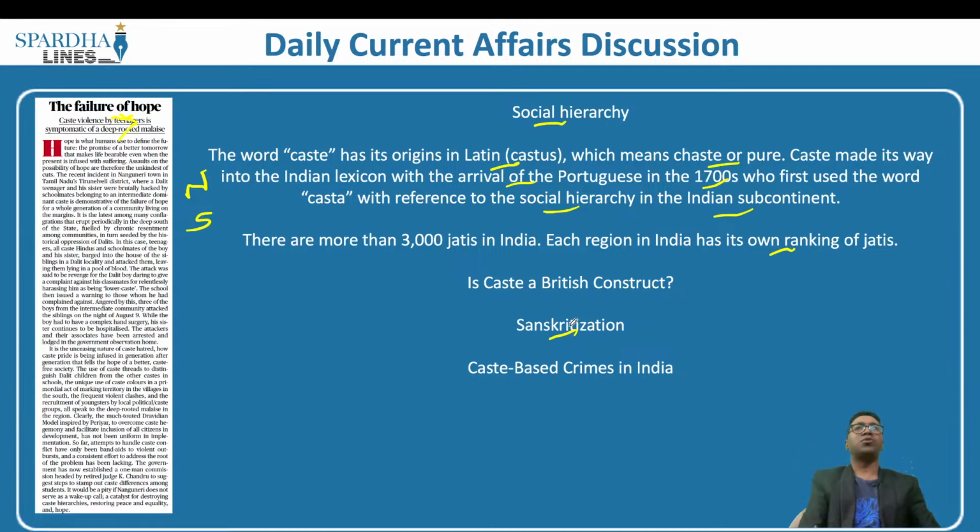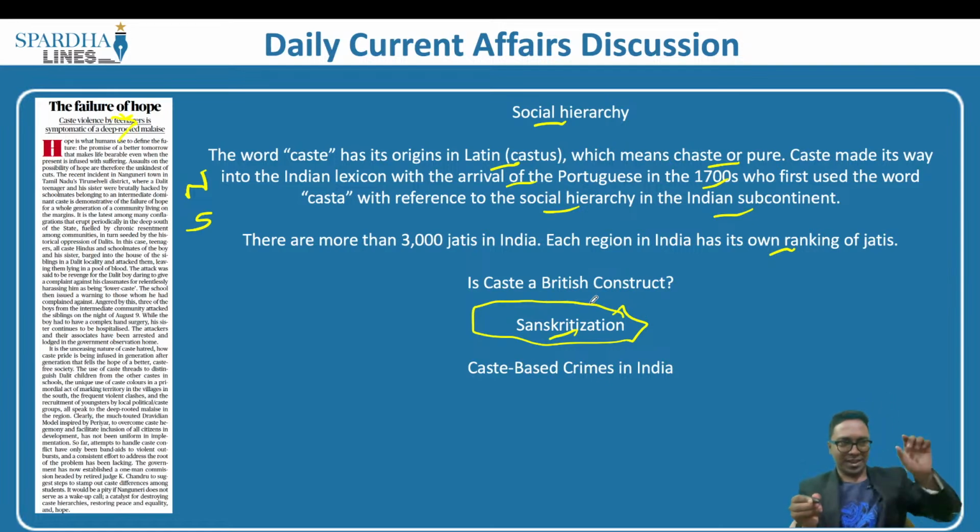What is this concept of Sanskritization? As we discussed, there is the Varna system. According to this Varna system, you have about 4 castes that are placed, and this is the social hierarchical system. But what happens in Sanskritization? With more economic power, people tend to change their habits over a period of time. They know that a particular Varna will also have certain privileges, and its own share of economic advantages as well.